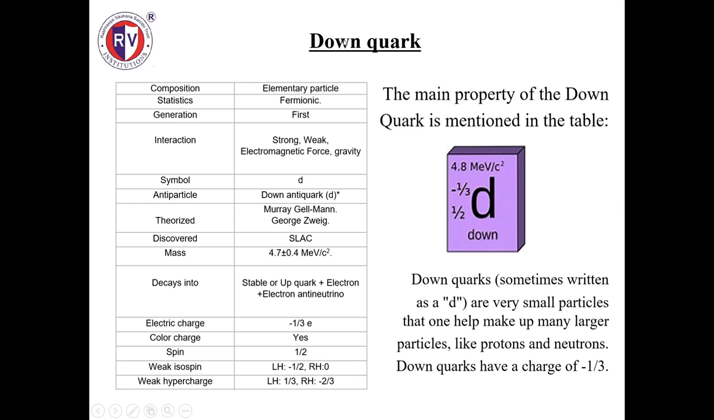Moving on to the down quark, it is also a first generation quark. The interactions shown are strong, weak, electromagnetic force, and gravity. Symbol here is d. Antiparticle is d-bar. Mass is 4.7 plus or minus 0.4 MeV/c². It decays into an up quark or an electron antineutrino. Electric charge is minus 1/3 e and the spin is 1/2.